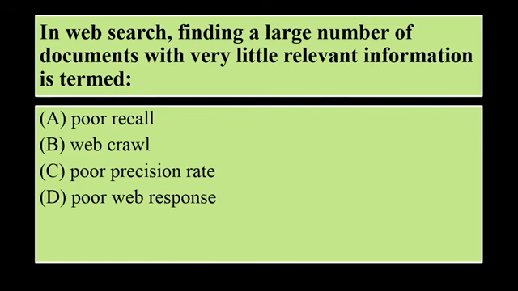In web search, finding a large number of documents with very little relevant information is termed poor recall, web crawl, poor precision rate or poor web performance. So when we are doing a web search and we find a large number of documents with very little relevant information, and many irrelevant things come up compared to what we searched for, it is called poor recall, which is the option A. So it is a poor recall.